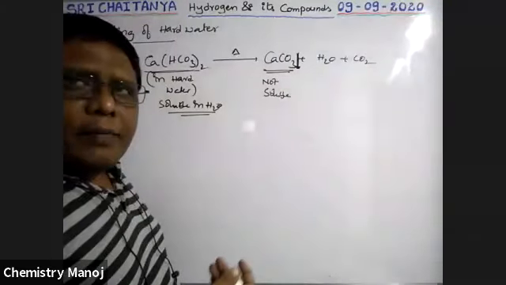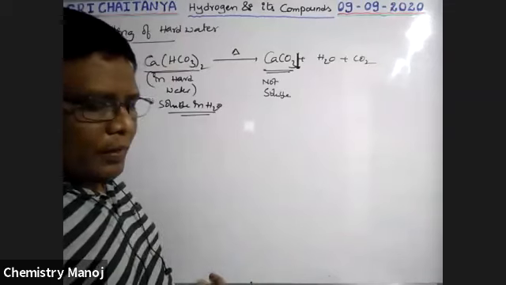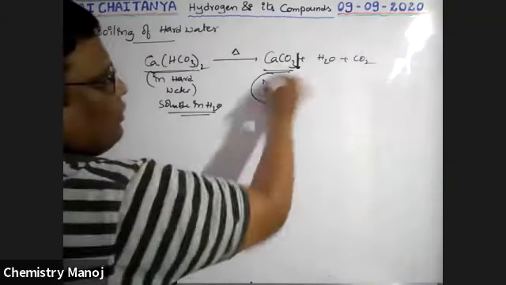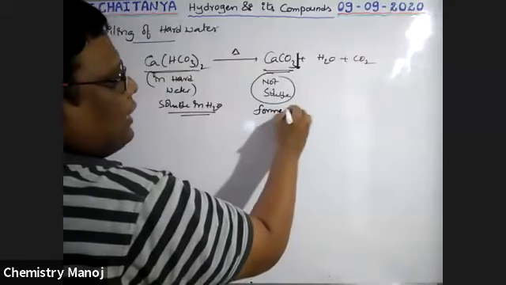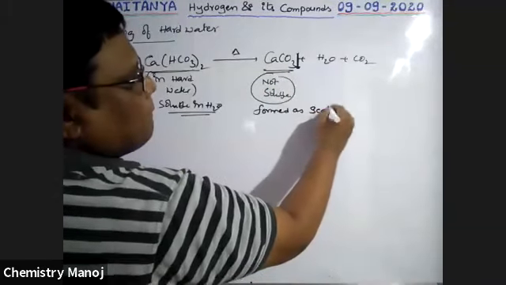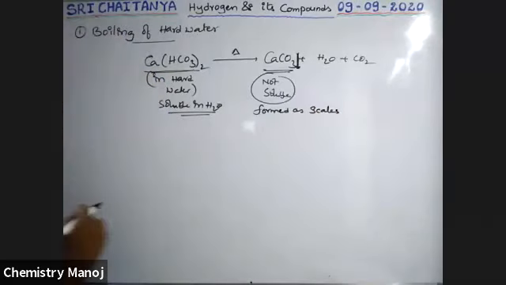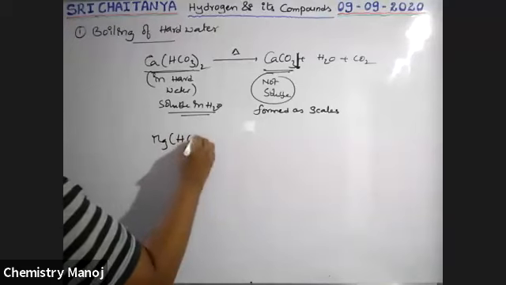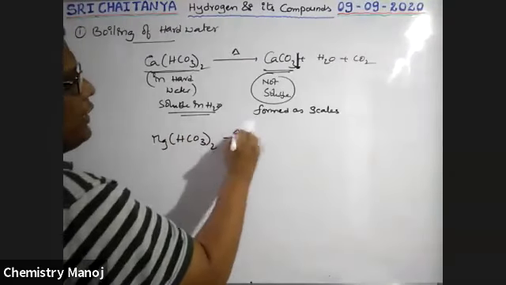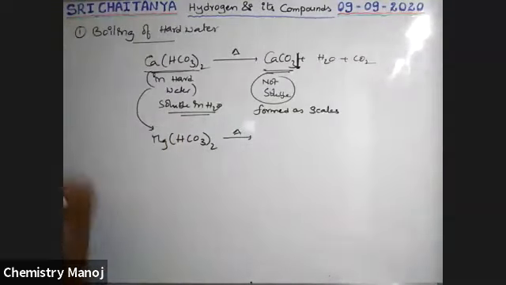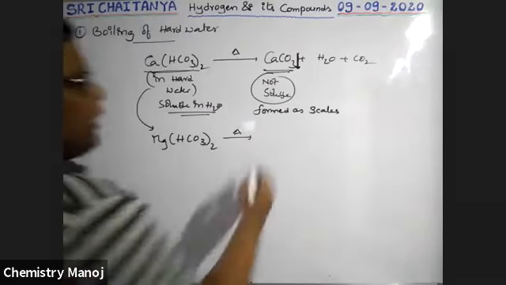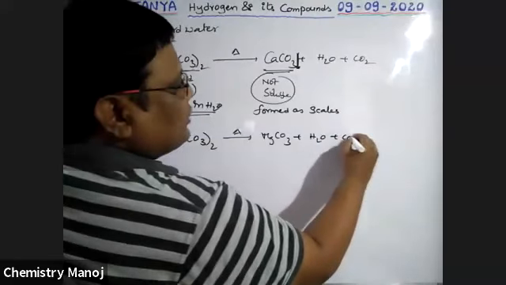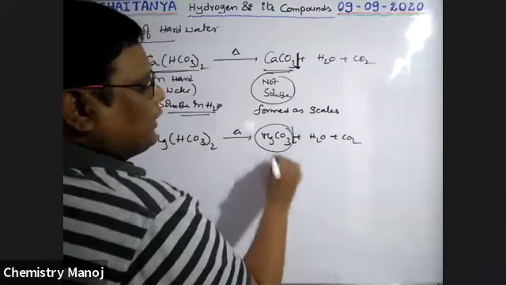Similarly, magnesium bicarbonate is converted into magnesium carbonate, which is not soluble and is formed as scale. For example, magnesium bicarbonate, Mg(HCO3)2, is also present in hard water. If it is boiled, magnesium carbonate is formed along with H2O and CO2. This is also not soluble, so it also precipitates.